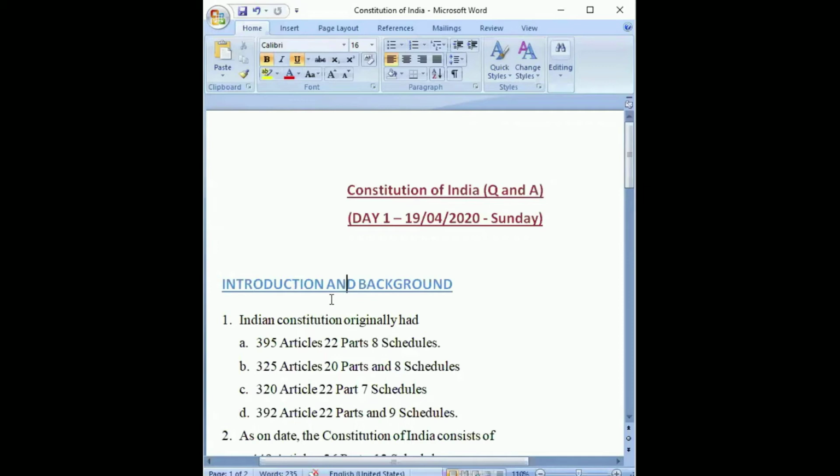Introduction and background means mainly questions relating to drafting, or the basic questions that you can expect from the Constitution of India. Today we have 7 questions. We will discuss in detail the options given, because 4 options would be given for each of the questions, and we will discuss all of those options as well.